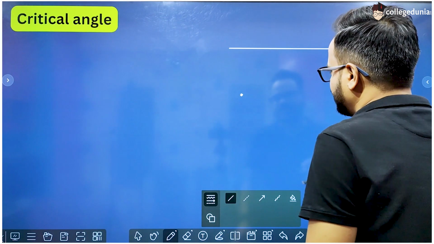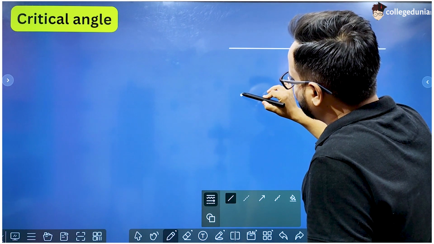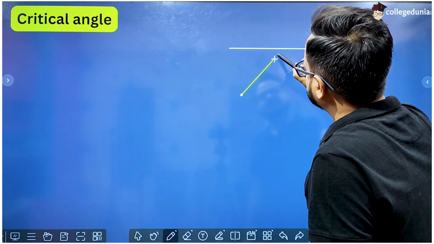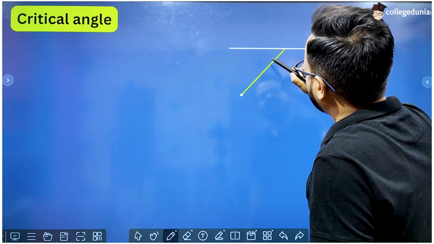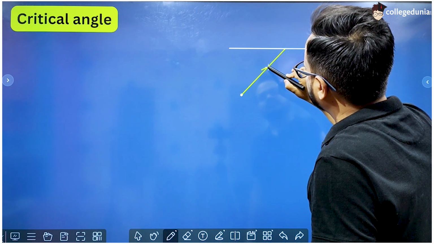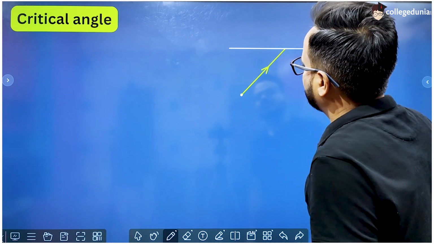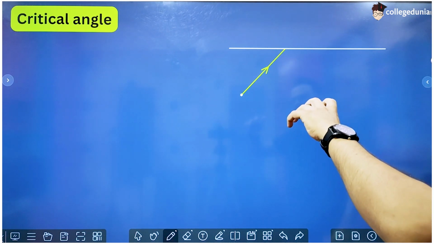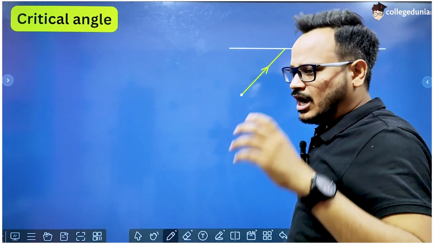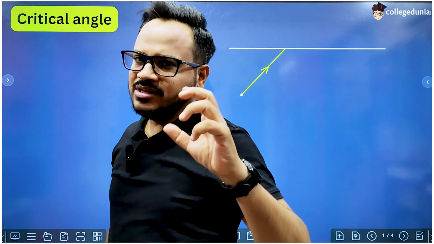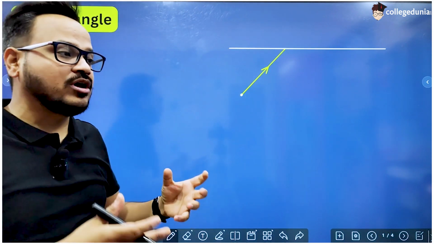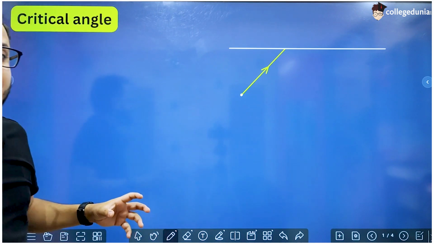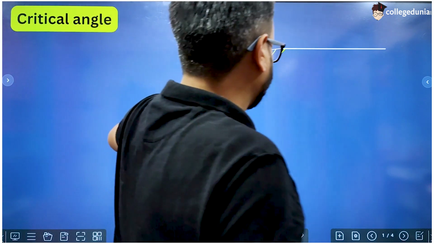Now when the light rays go out from this object, right? How can you see any object? You can see any object if it emits light or if it reflects the light of some other source.